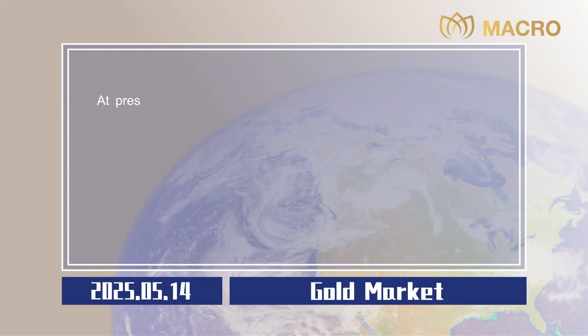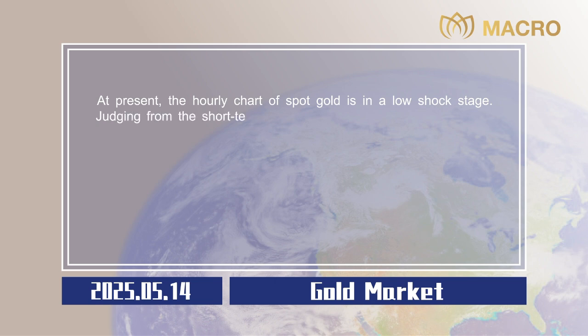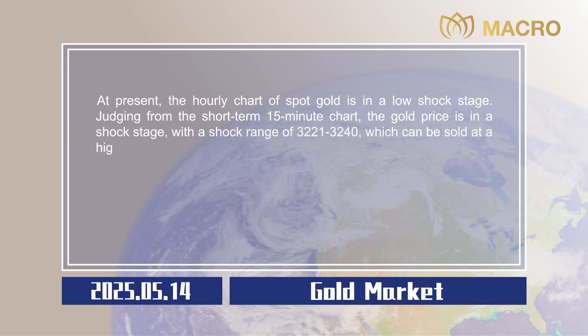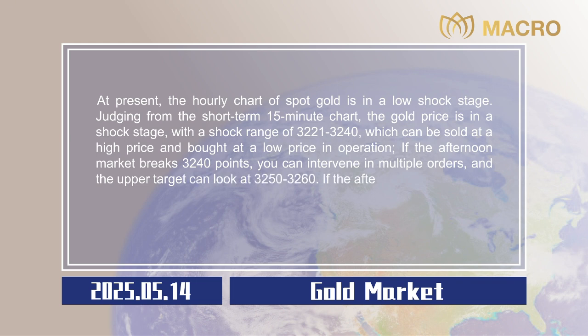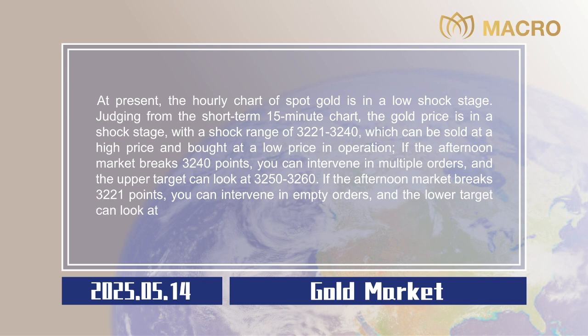Gold market. At present, the hourly chart of spot gold is in a low shock stage. Judging from the short-term 15-minute chart, the gold price is in a shock stage with a shock range of $3,221 to $3,240, which can be sold at a high price and bought at a low price in operation. If the afternoon market breaks 3,240 points, you can intervene in multiple orders, and the upper target can look at $3,250 to $3,260. If the afternoon market breaks 3,221 points, you can intervene in empty orders, and the lower target can look at $3,211 to $3,201. Stop losses are all $5.